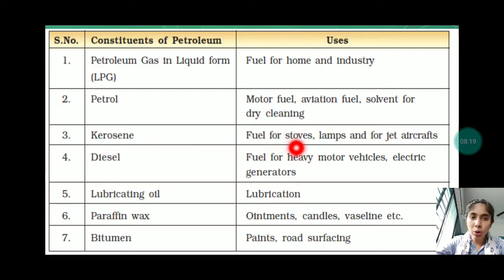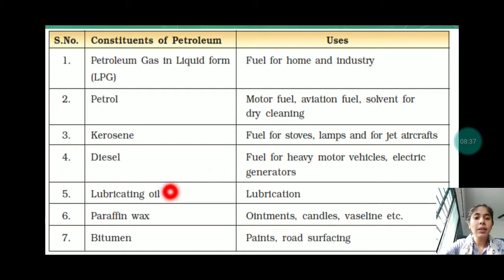Kerosene: fuel for stoves, lamps, and for jet aircrafts. Okay, so this kerosene is used for the cooking purpose, that is for stoves, for burning lamps, and for the jet aircrafts. In the aircrafts the kerosene is used. Now the fourth is diesel: fuel for heavy motor vehicles and electric generators. So wherever the heavy vehicle or heavy motor is there, then the diesel is only used. Petrol is not used, diesel is used.